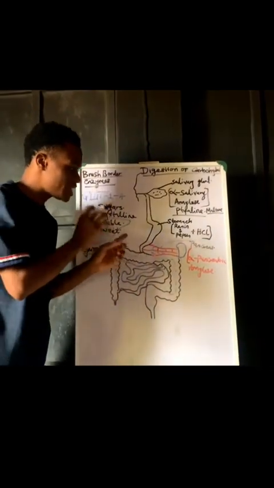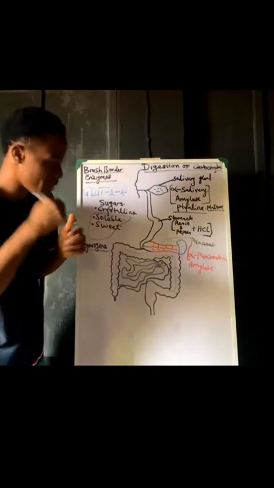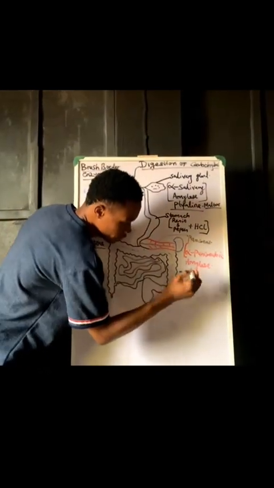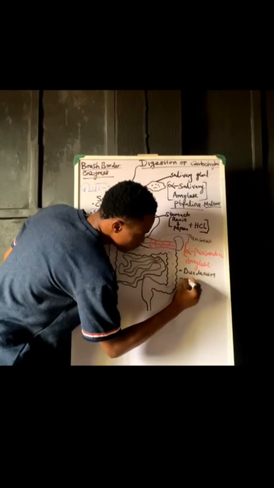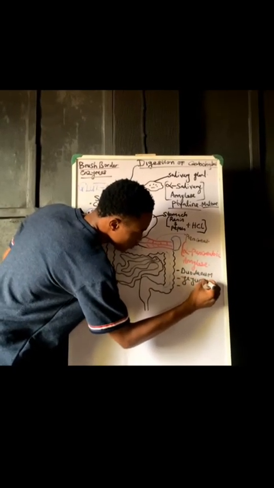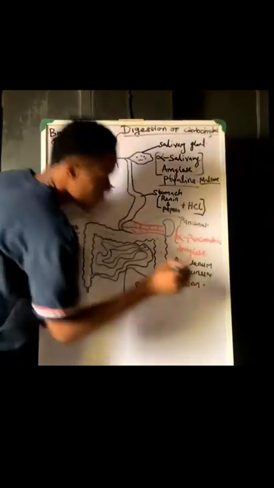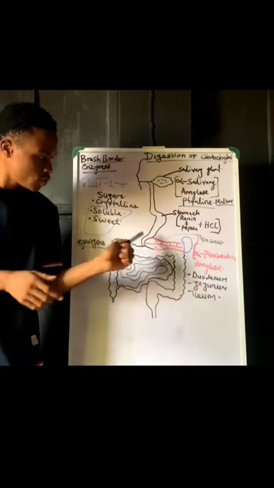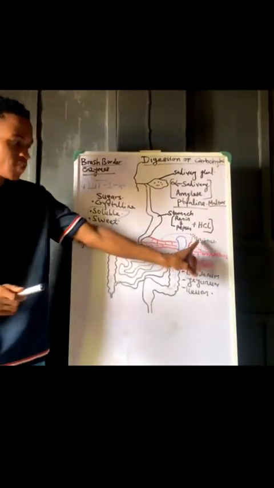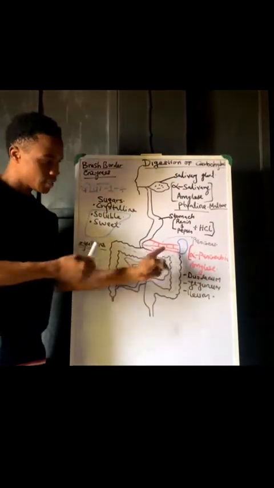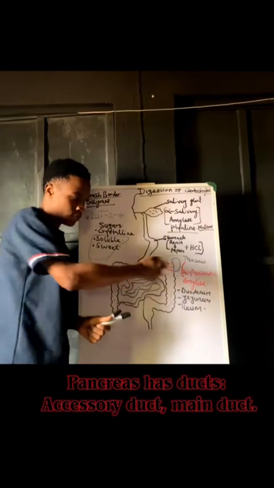After the stomach, the next part of the GIT is the small intestine. The small intestine is divided into three major parts. From proximal to distal, we have the duodenum, the jejunum, and the ileum. The duodenum is the one that is shaped like a C. In this duodenum, you can see the pancreas going within. The first part being the duodenum, the pancreas is going within the duodenum.